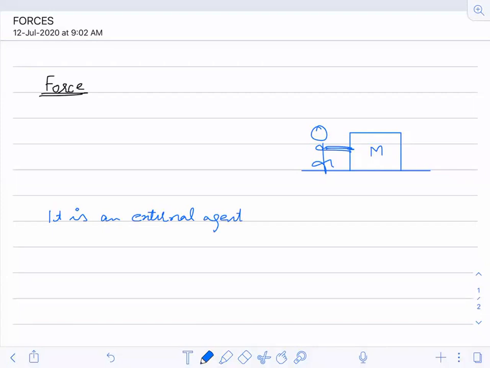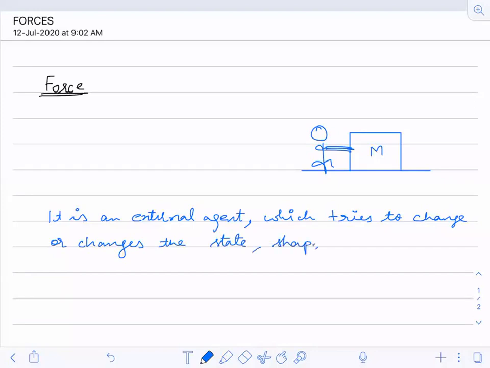External agent, which tries to change or changes the state of the body, shape of the body, size of the body, or position of the body.